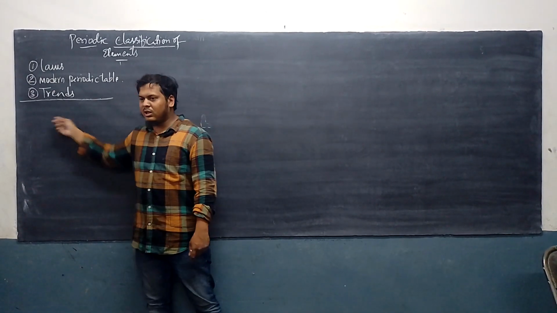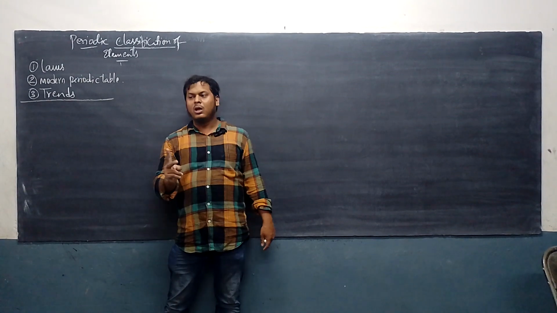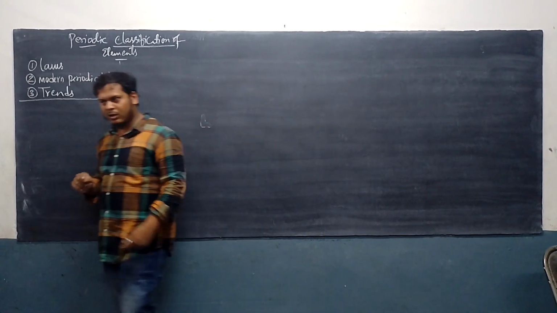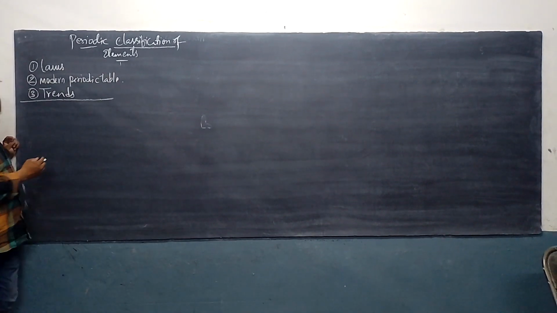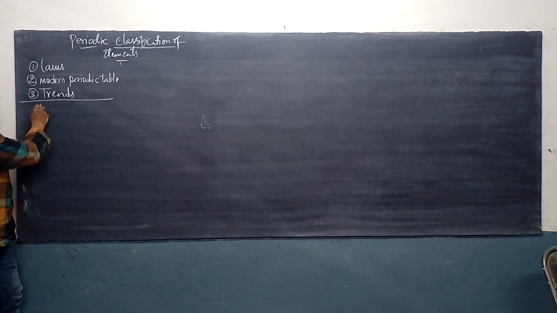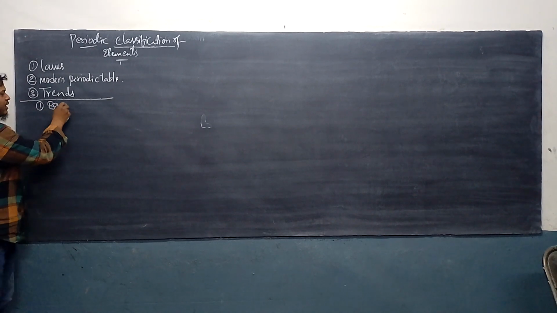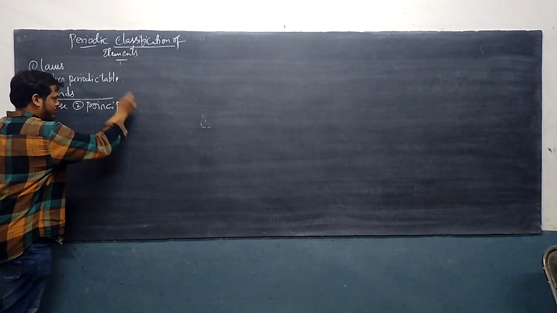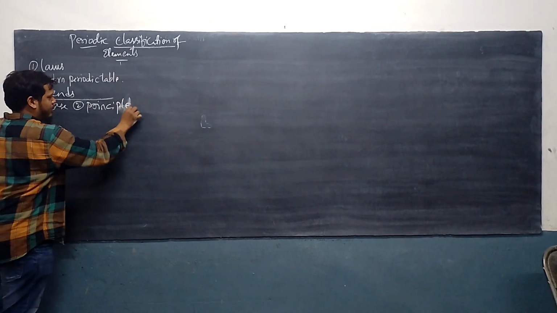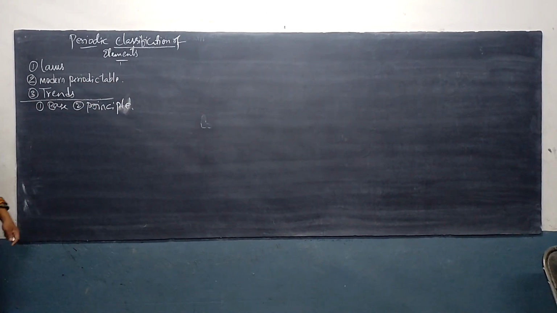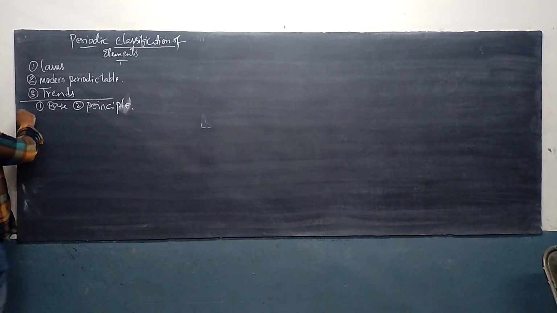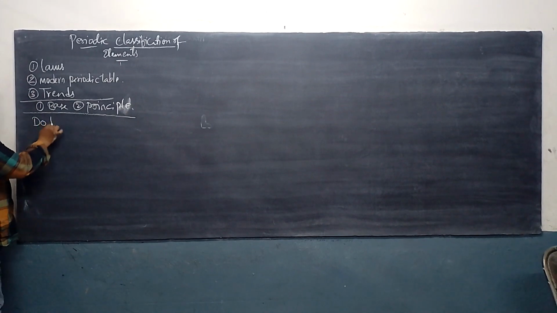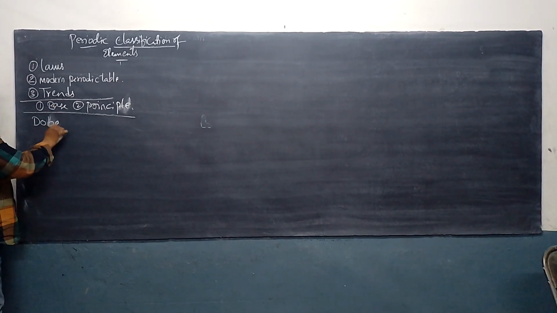So always for the classification we need two things. One is the base, the other one is the principle. Understood? So for the classification how many things are required? Two things. One is the base, the other one is the principle. Principle, P-R-I-N-C-I-P-L-E. Now listen. The first scientist who came in this race is Dobereiner.